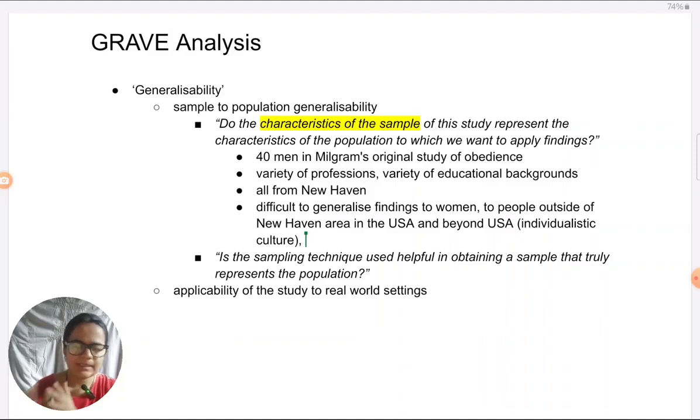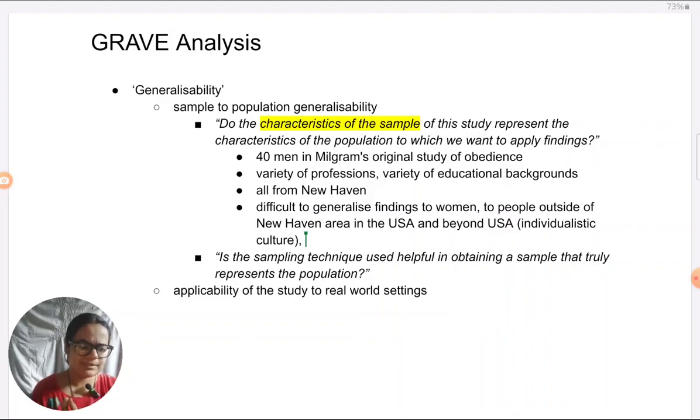For example, in the case of females, I have mentioned that obedience can be demanded from females as well. It's not a social phenomenon that is exclusive to men. So, that is why definitely when it comes to females, it would be difficult to apply, given that females are known to be a little more empathetic by nature, a little more easy to give in to authority because they've been conditioned in that way. A little suppressive socialization is done such that they're expected to obey authority figures.